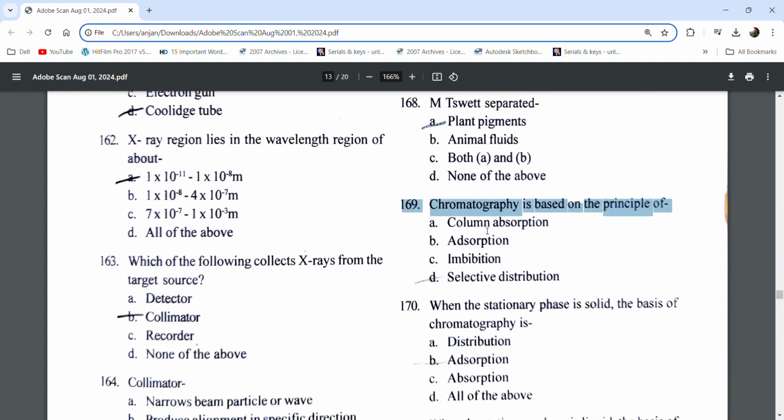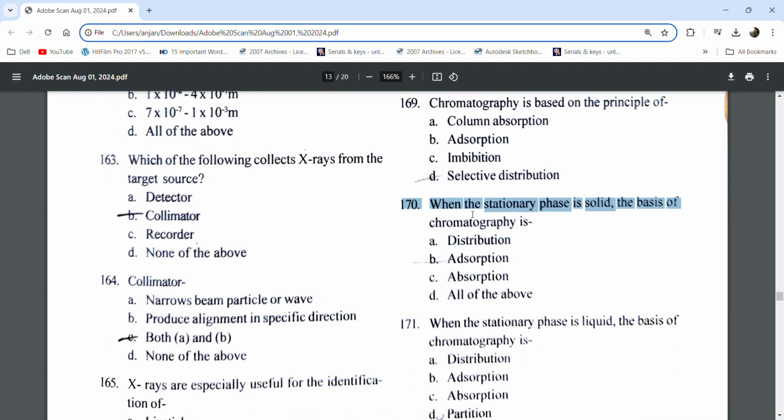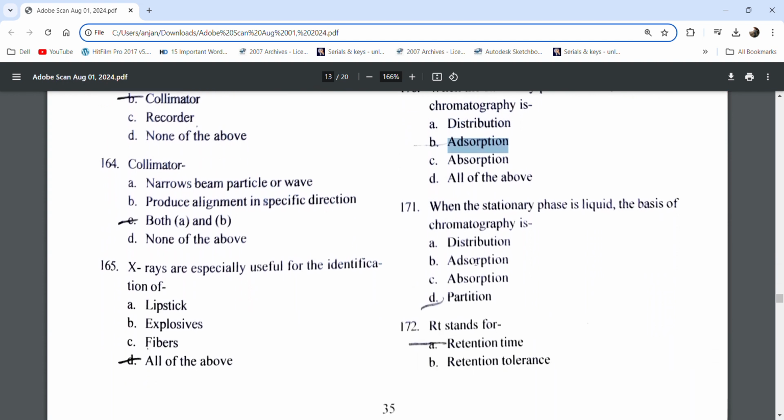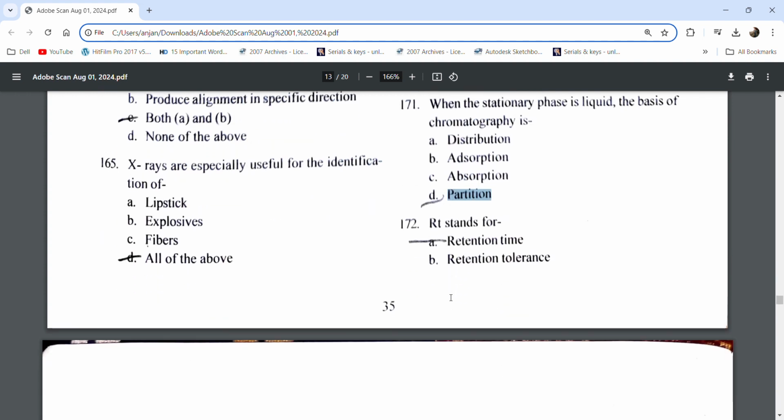Chromatography is based on the principle of selective distribution. When the stationary phase is solid, the basis of chromatography is adsorption. When the stationary phase is liquid, the basis of chromatography is partition.